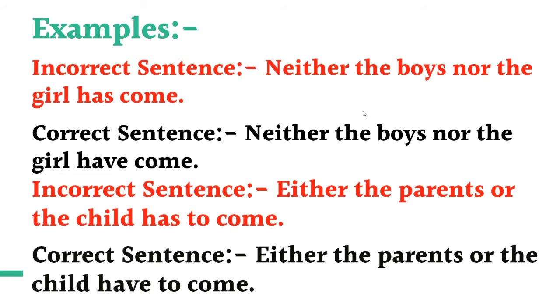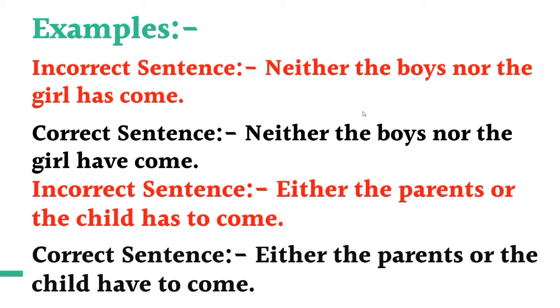Neither the boys nor the girl has come. Here there is a difference between the number. Boys is plural while the girl is singular. So the correct sentence will be: neither the boys nor the girl have come. So we will use a plural verb instead of singular.